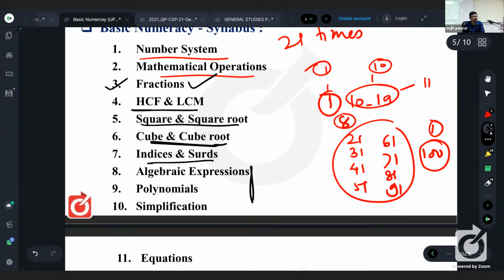Okay. So after this one, algebra, three topics. These are algebraic expressions. While forming equations, you should know first of all algebraic expressions in one variable, two variables. Then polynomials. Then we have simplifications, in other words algebraic identities. Means what? (a plus b) whole square, (a minus b) whole square, up to (a plus b plus c) whole cube. You should know these basic things.